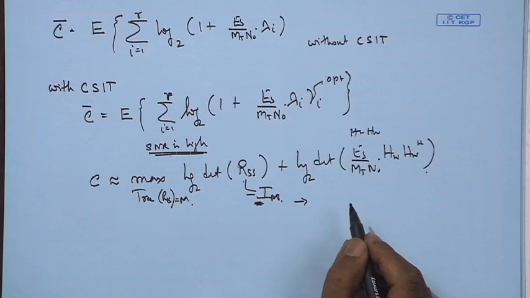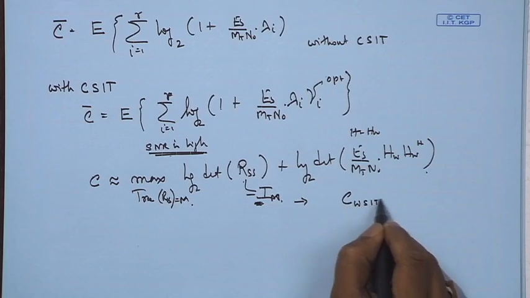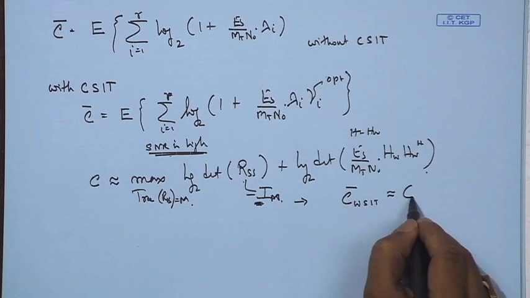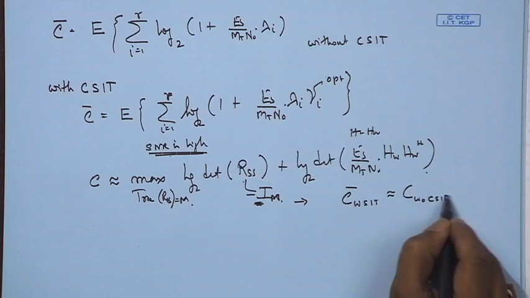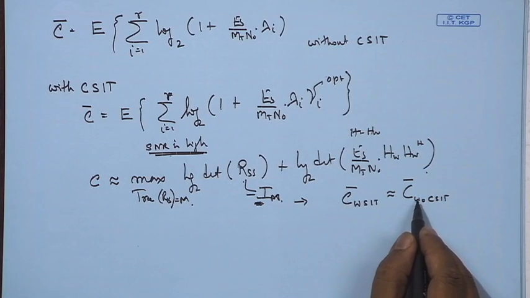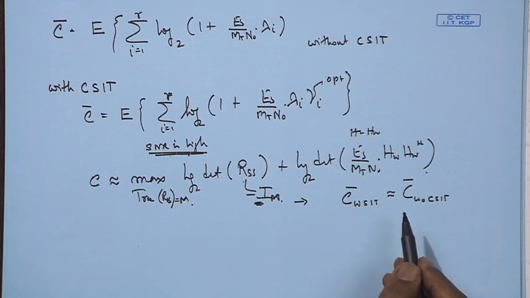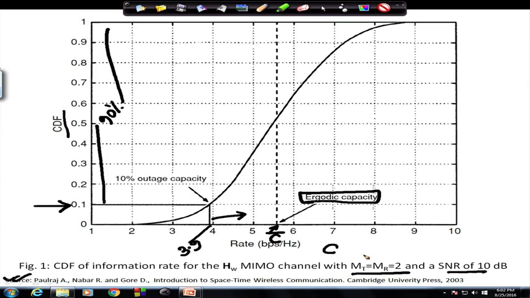So, what we are saying effectively is, under high SNR and when H is equal to H_W, we could say that C with channel state information at the transmitter is almost equal to the capacity without channel state information at the transmitter, the average channel capacity or the ergodic channel capacity. As M increases, the capacity gap between these two decreases, and when SNR is high, the capacity gap between these two also decreases. That we will shortly see in one of the results.